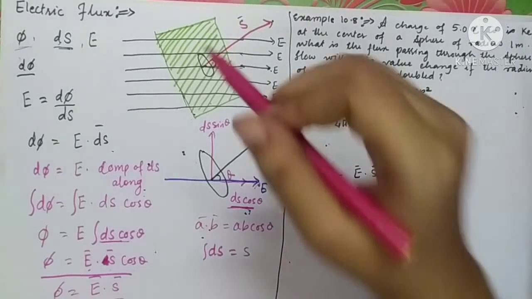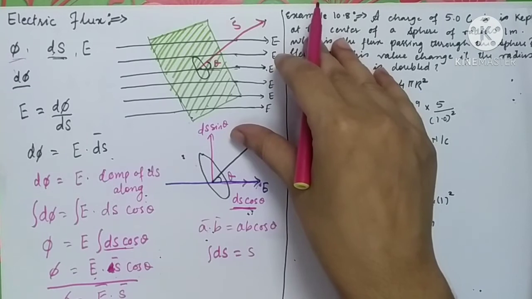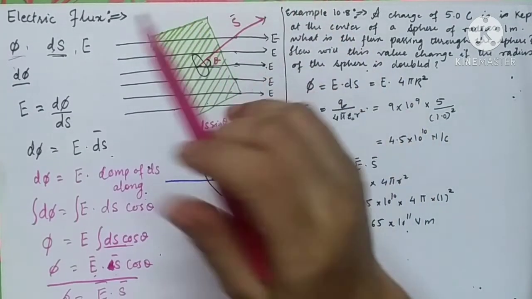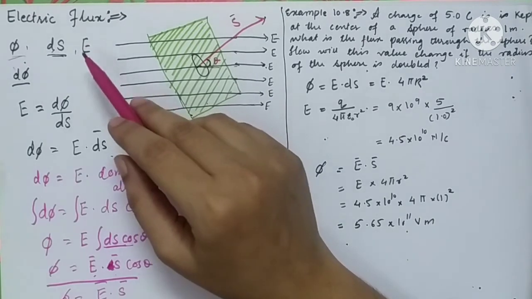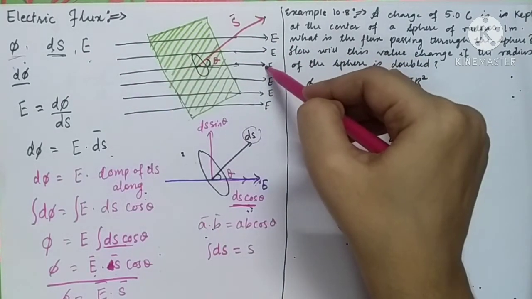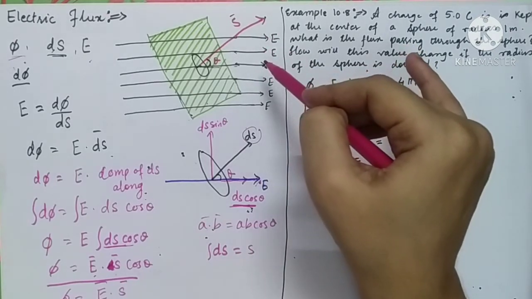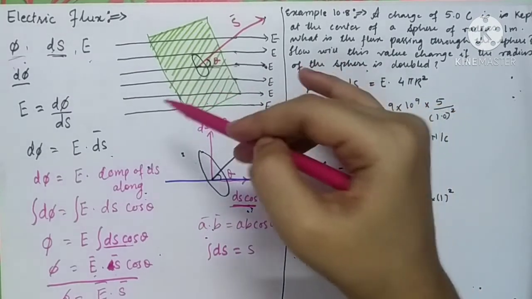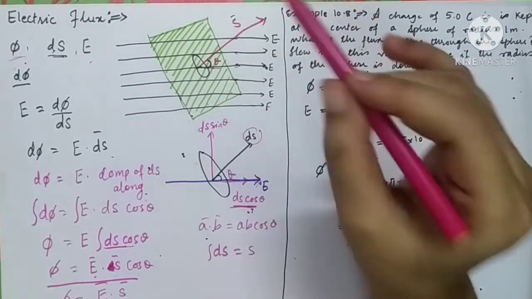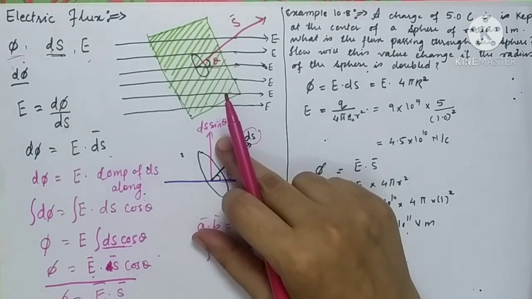Electric flux is nothing but the total number of lines of force passing through the given area. And what is electric field intensity? It is one line of force, you can say. So it is nothing but the number of lines of force per unit area, and the total number of lines of force is electric flux. Related to this, let us solve one numerical from your textbook.